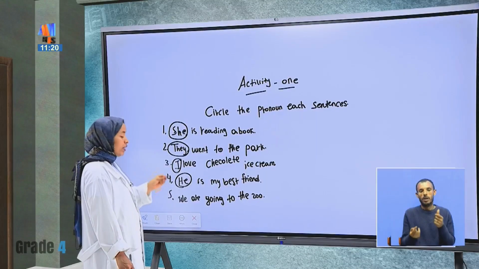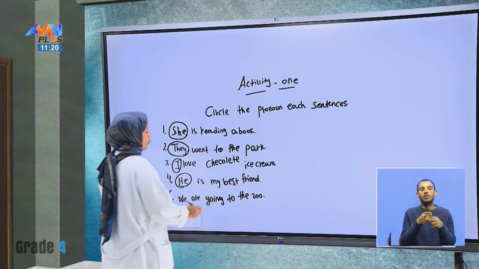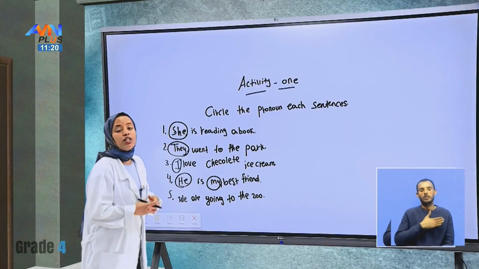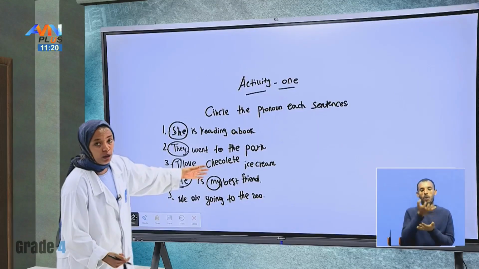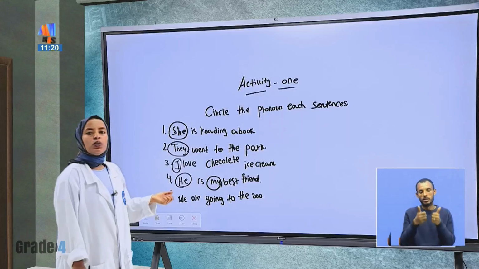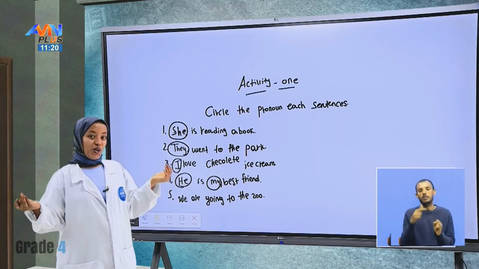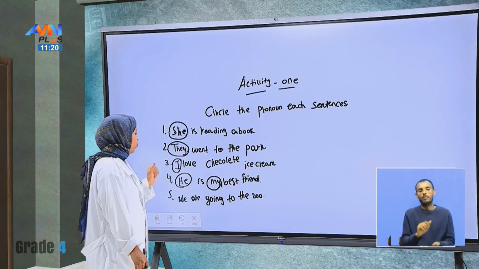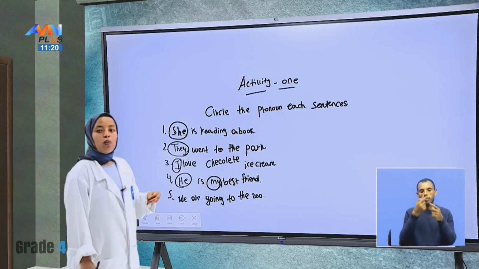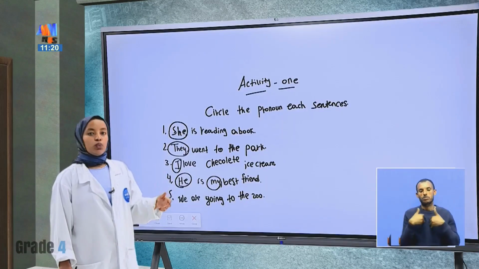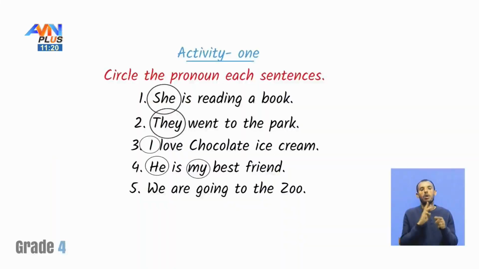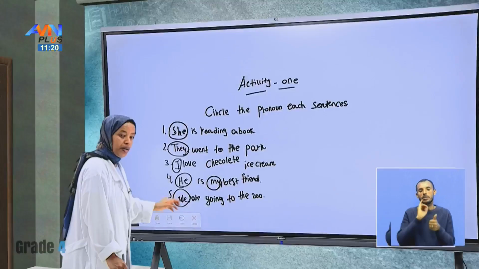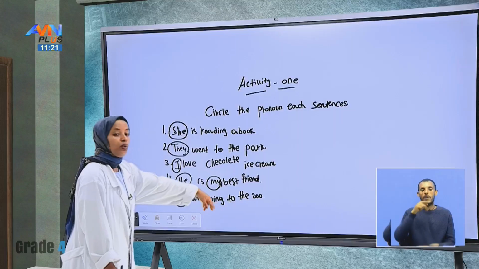And here, my also shows possession and ownership, which is a possessive pronoun. Question number 5, we are going to the zoo. Here the personal pronoun is we.